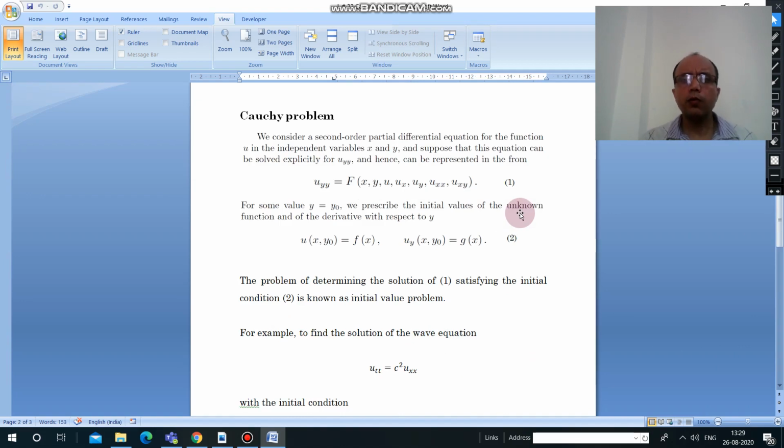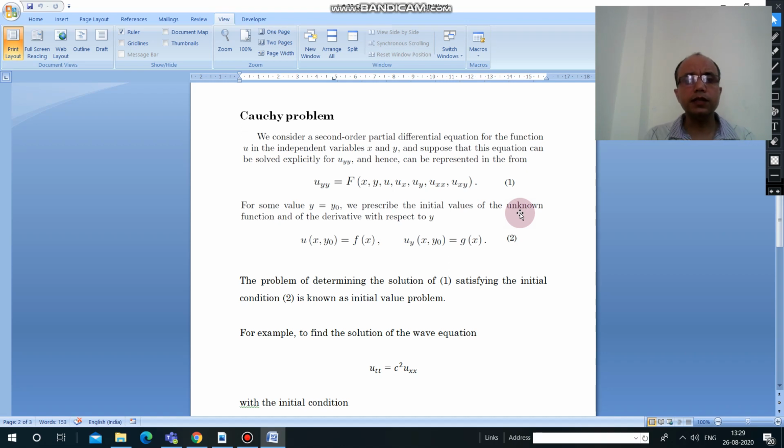Now, the Cauchy problem. I have already discussed the Cauchy problem in previous lectures. We defined the Cauchy problem as an initial value problem. Some partial differential equation is given to you, and some initial conditions are given to you. Then we say that it is the Cauchy problem. A little difference is there between the initial value problem and the Cauchy problem, which we will see here.